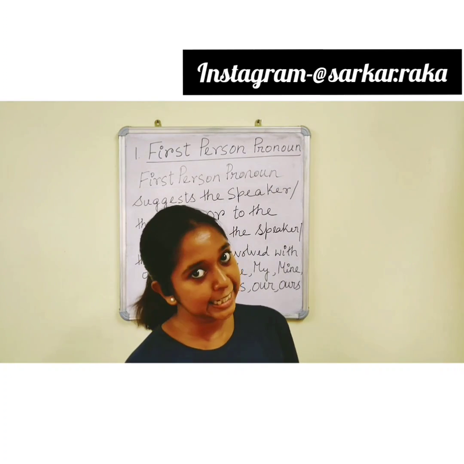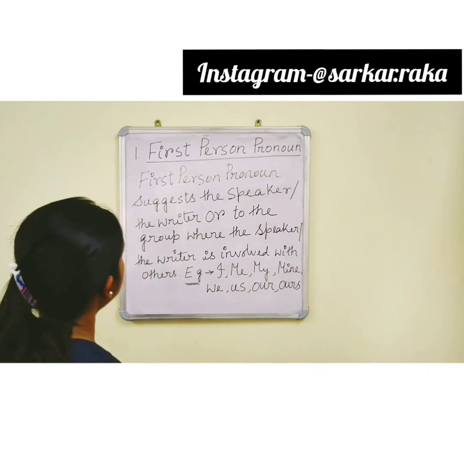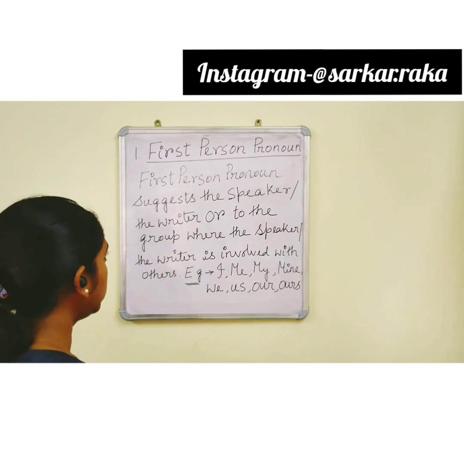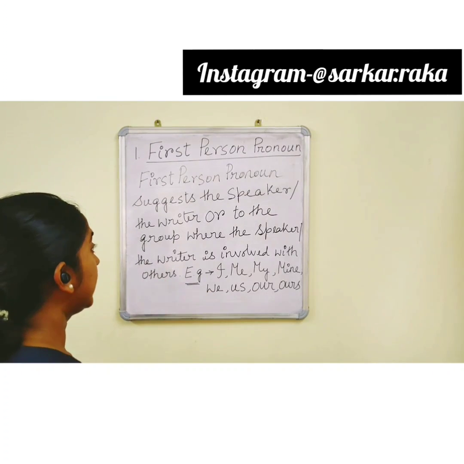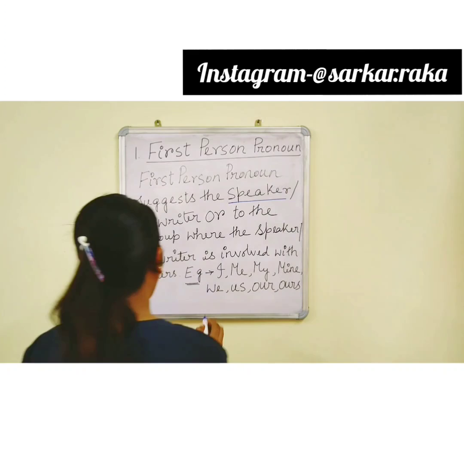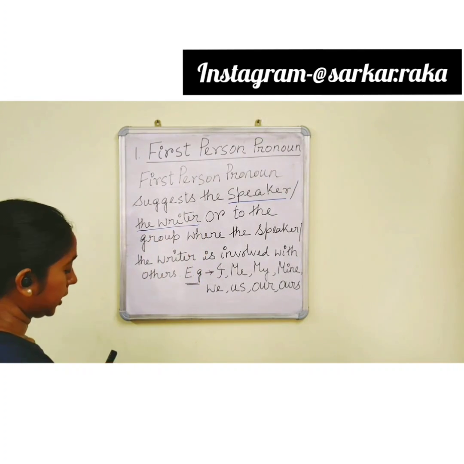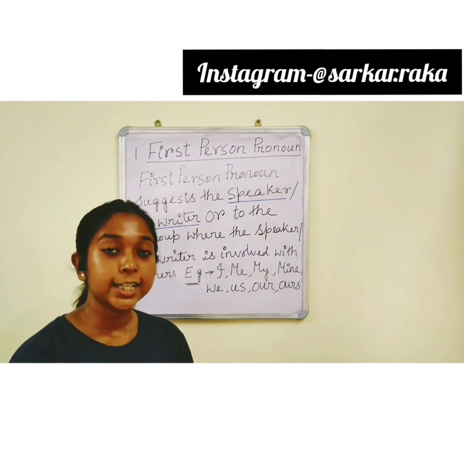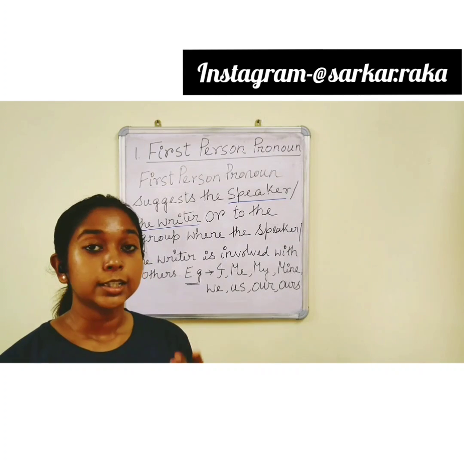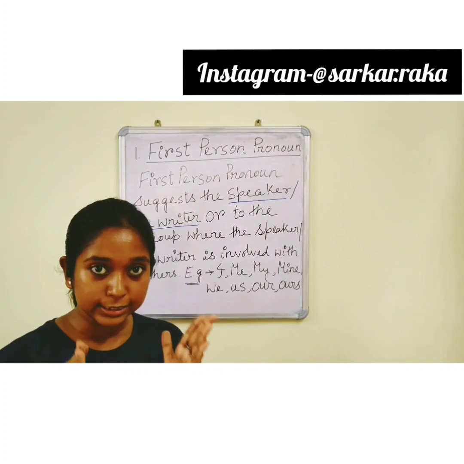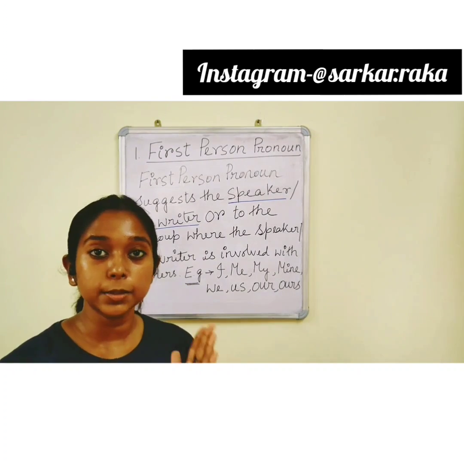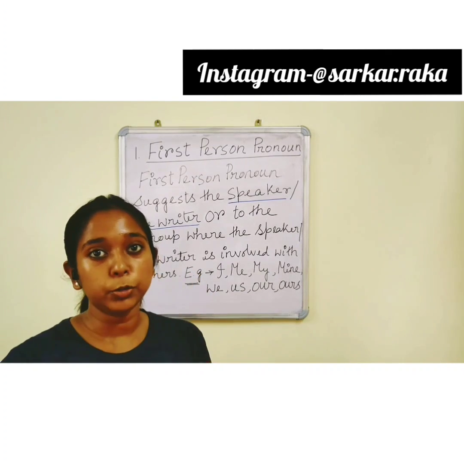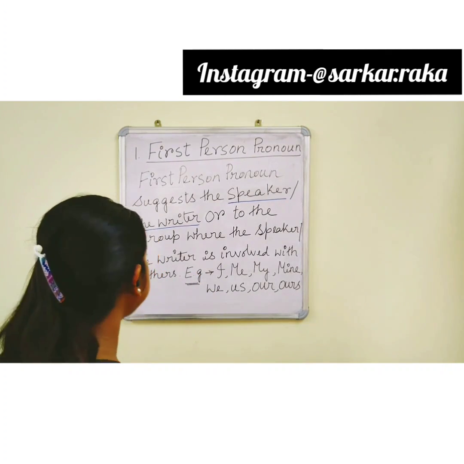So, let's see the definition. First person pronoun always suggests the speaker or the writer. As I said, I am speaking, therefore I would be the first person pronoun.